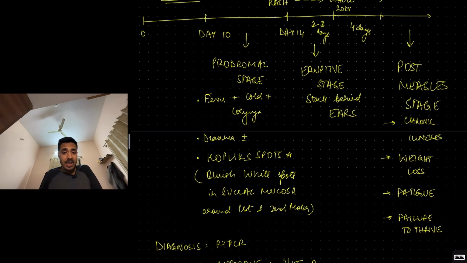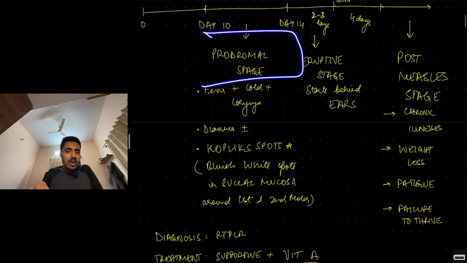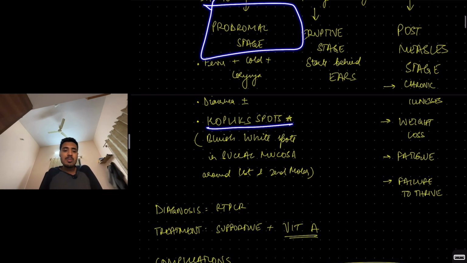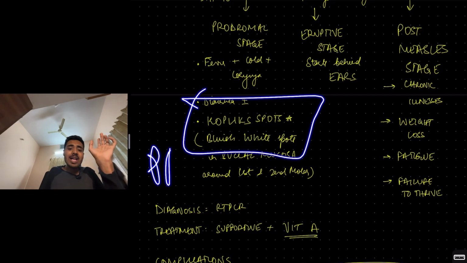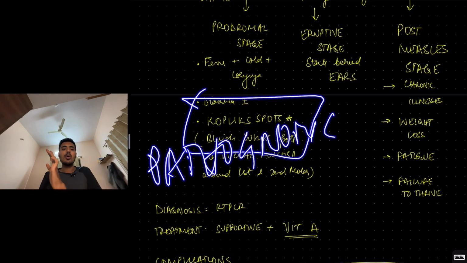Very important, in the prodromal stage you will have Koplik spots, bluish white spots in the buccal mucosa around the first and second molar, and Koplik spots are pathognomonic of measles. Nowhere else will you see Koplik spots, only in measles.